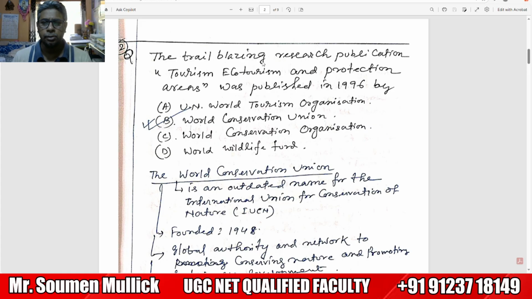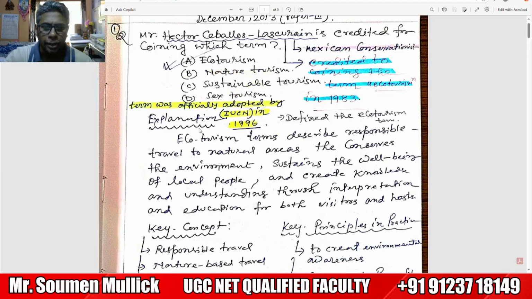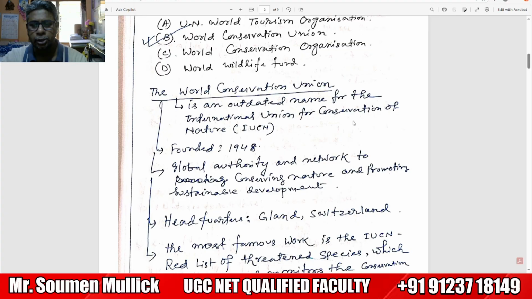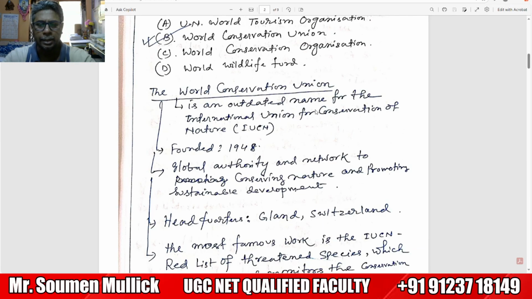It will help to cover the entire syllabus also. The trailblazing research publication, the correct option, is World Conservation Union. It is an outdated name for the International Union for Conservation of Nature, IUCN. What is the full form of IUCN? The full form is the International Union for Conservation of Nature. So the correct option, World Conservation Union, published in 1996. Apart from this, we have to develop knowledge about the IUCN.